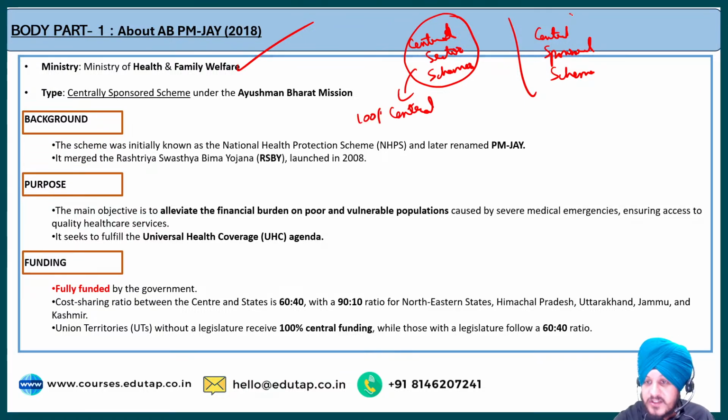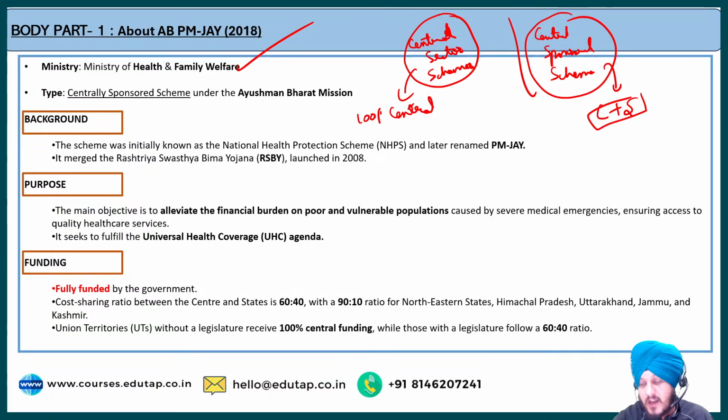Whereas when we talk about centrally sponsored schemes, these are the schemes where the funding is shared between the central government and the state government. So this Ayushman Bharat mission, this Pradhan Mantri Jan Arogya Yojana, is a centrally sponsored scheme. Fine, not a central sector scheme. This is the first piece of information that you need to remember. How this sharing is done between the central and state governments, we are going to understand very soon. But this is a general idea.